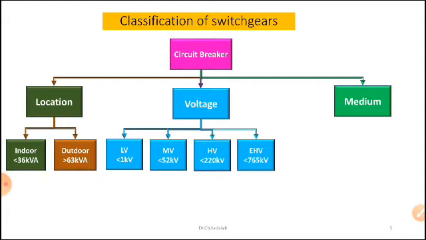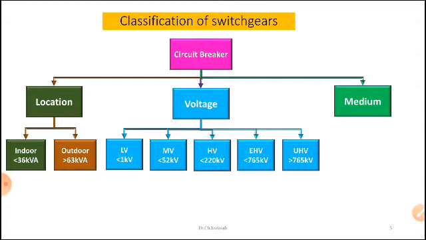Next I can use ultra high voltage breakers, greater than 765 kV, nearly 1200 kV also in our design. These are the classification of breakers based on the voltages.